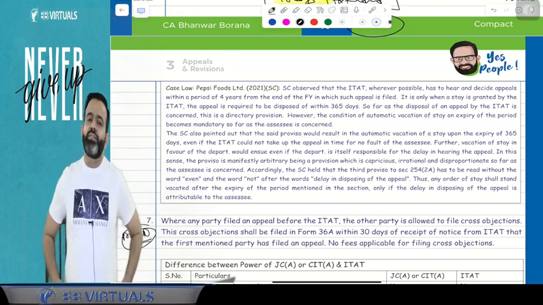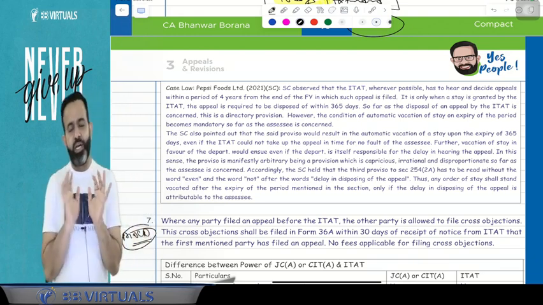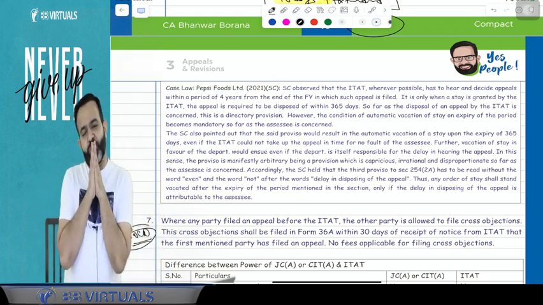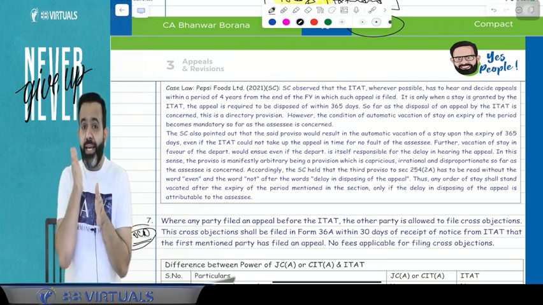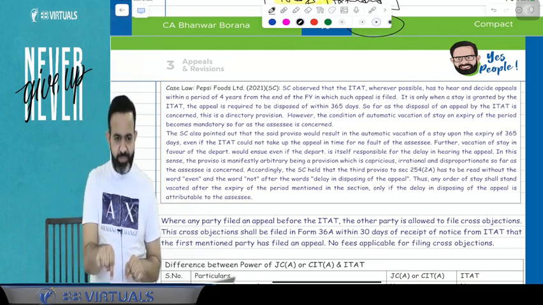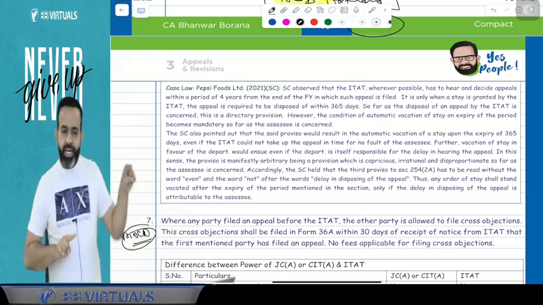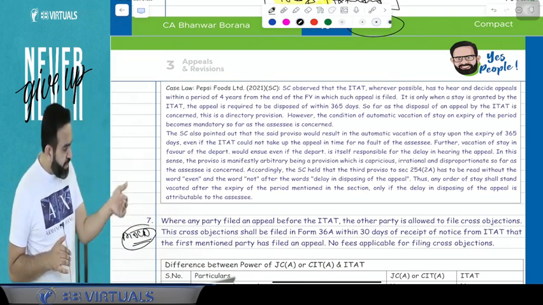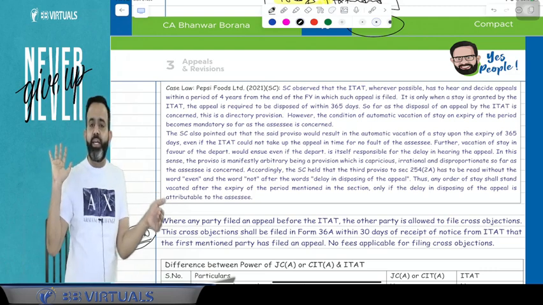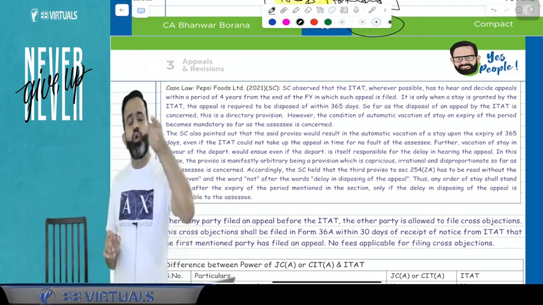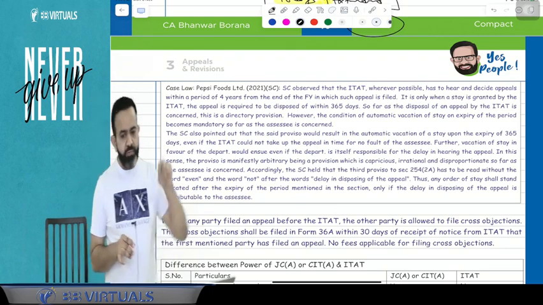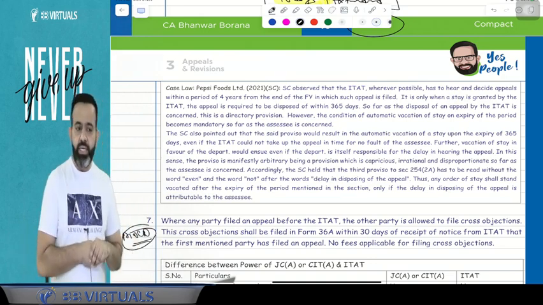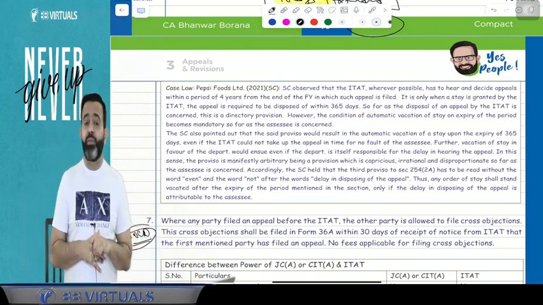Now the question is, suppose after 365 days the appeal is not disposed of, and there is no mistake on the part of the assessee. Will the stay be automatically vacated and the assessee has to pay the tax, even though there is no mistake on the part of the assessee?